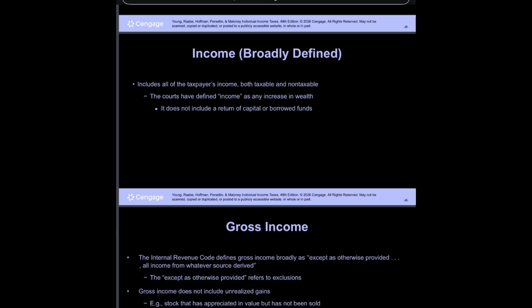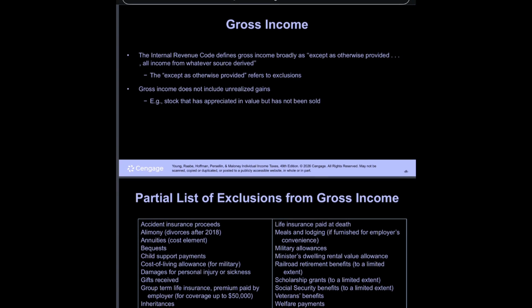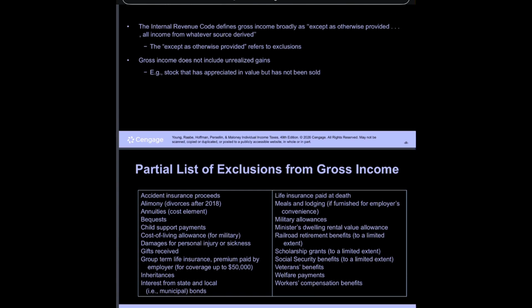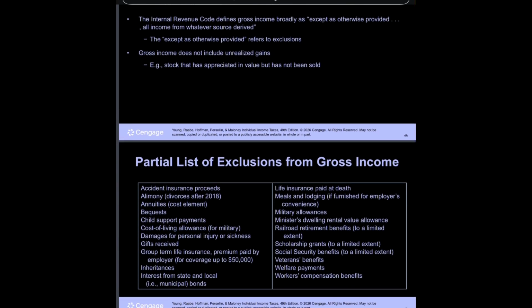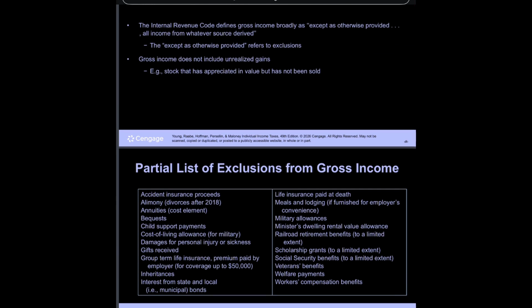Income, broadly defined. Gross income. The Internal Revenue Code defines gross income broadly as, except as otherwise provided, all income from whatever source derived. The "except as otherwise provided" refers to exclusions. Gross income does not include unrealized gains, e.g., stock that has appreciated in value but has not been sold. It includes all of the taxpayer's income, both taxable and non-taxable.